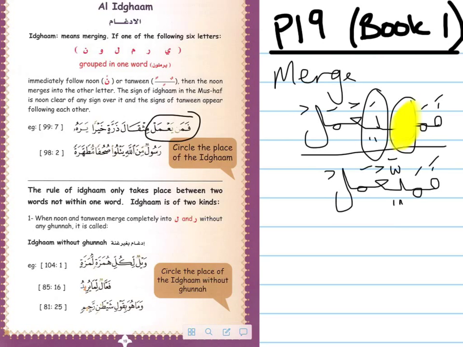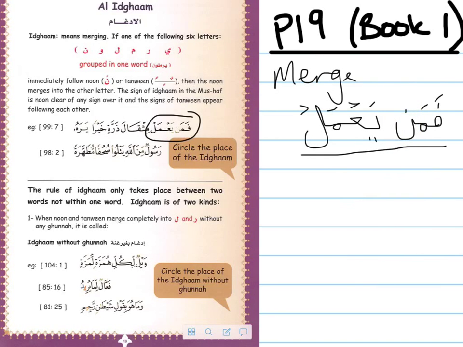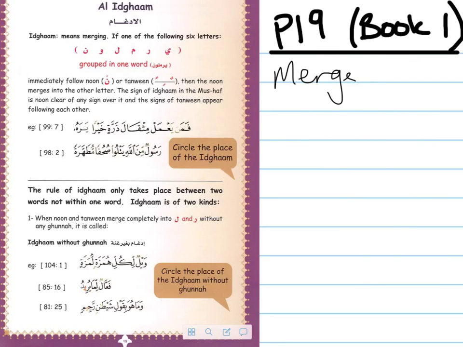And what's left of it is this shadda. That merging is called Idgham. That's what we mean by merging the N sound, the Noon, into the letter coming after it.